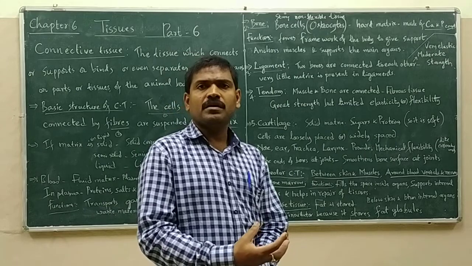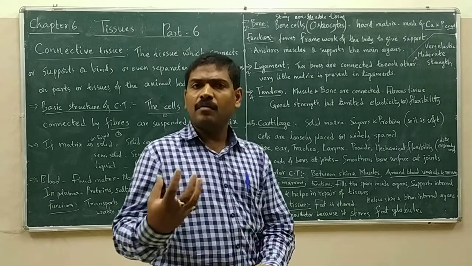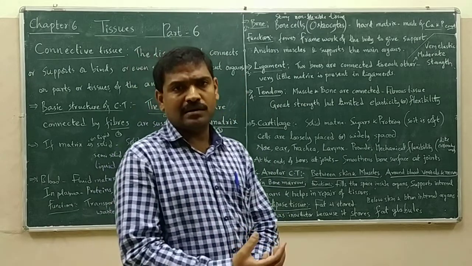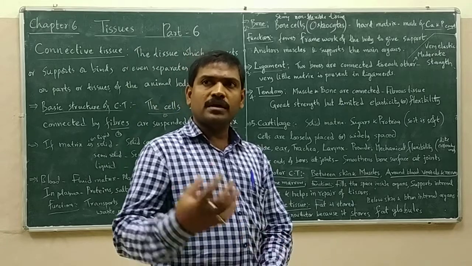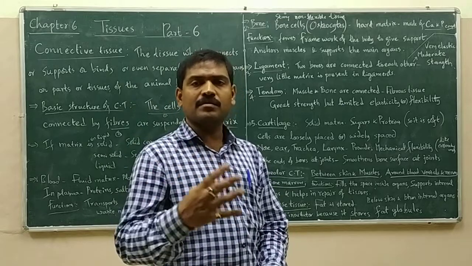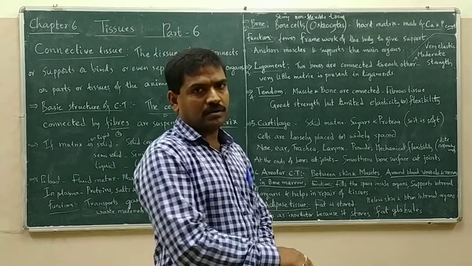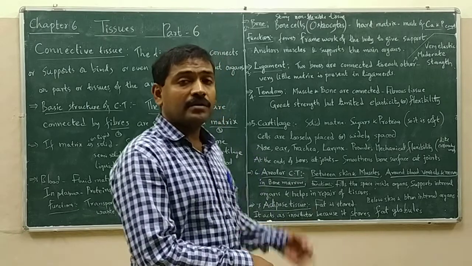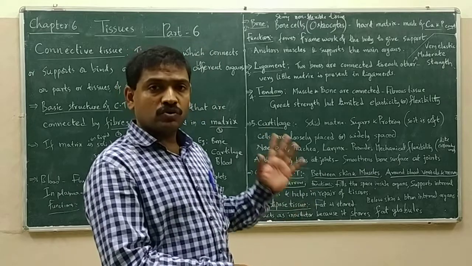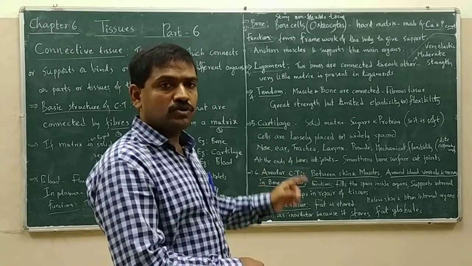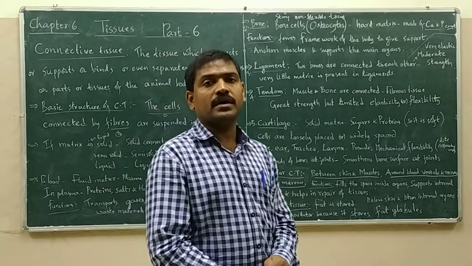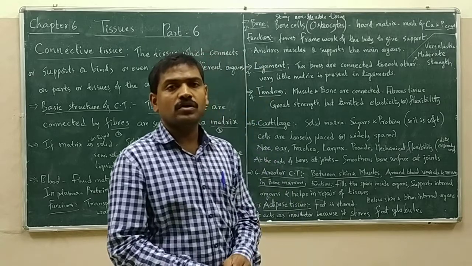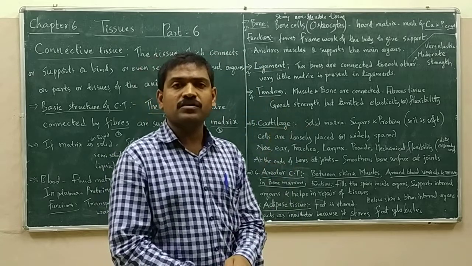Why? Because fat is a poor conductor of heat. So either chilliness or heat cannot go through this fat. As the adipose tissue stores the fat, it acts as an insulator. So, these are various types of connective tissues.